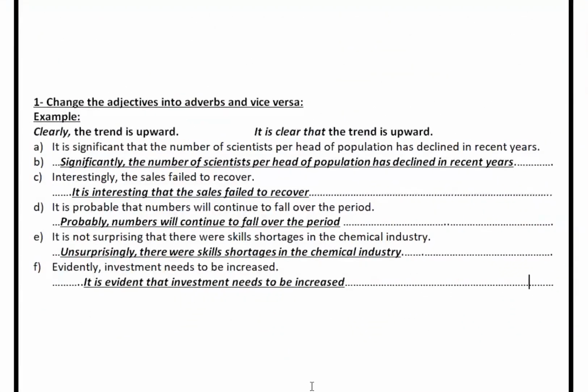Okay, let's look at the answers together. In the first sentence, we're going to change significant into significantly. So we're going to say significantly, comma, the number of scientists per head of population has declined in recent years. Okay, and the second one, interestingly, is an adverb, so we can change it into an adjective. It's interesting that, and then you continue the sentence. The sales failed to recover. Here's another example. Probable is going to change into an adverb, which is probably. So probably numbers will continue to fall over the period.